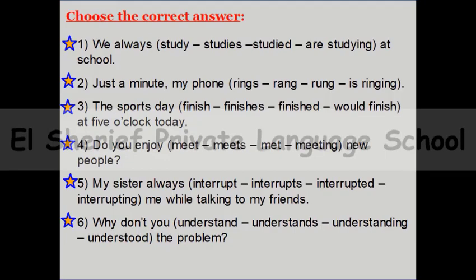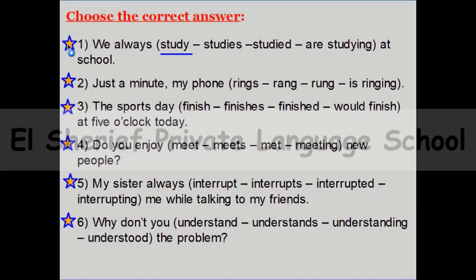So here, choose the correct answer. Number 1, we always space at school. So we always study, or studies, or studied, or are studying. Can you guess? Of course, your answer is right. We always study at school. So ask yourself, is this present simple or continuous? Yes, of course, this is present simple.